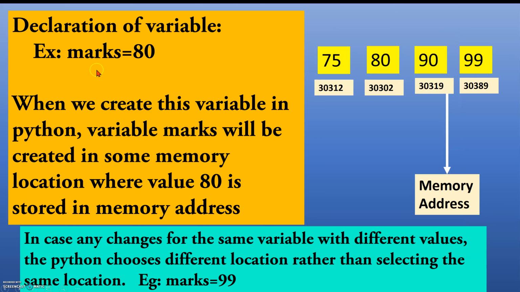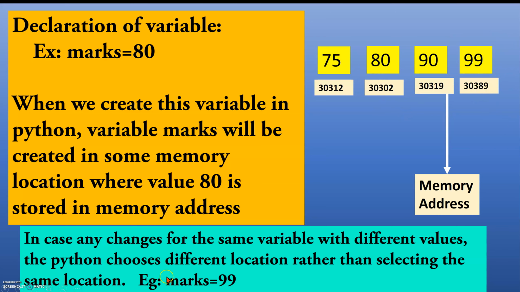Now the declaration of a variable. Example, marks is equal to 80. When we create this variable in Python, the variable marks will be created in some memory location where the value 80 is stored in a memory address. Here you see 75, 80, 90, 99. These are different marks that are stored in different memory addresses. Suppose I give marks is equal to 99. Python chooses a different location, so the same location of 80 will not be occupied. It will have a different location where it can store the other value.